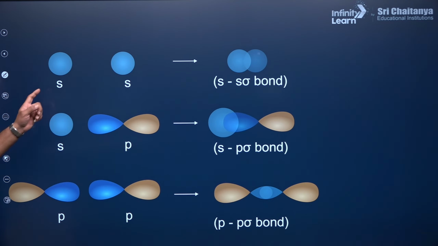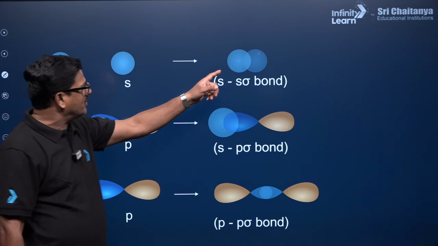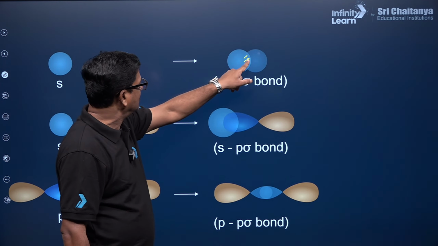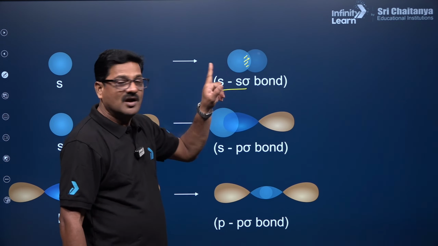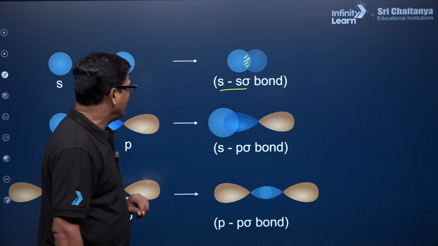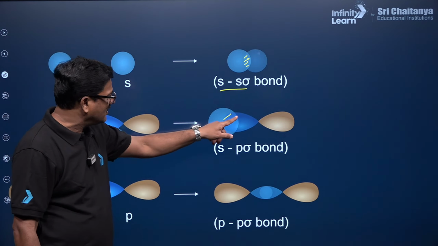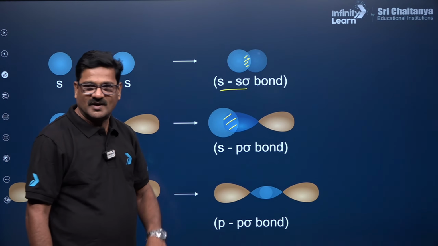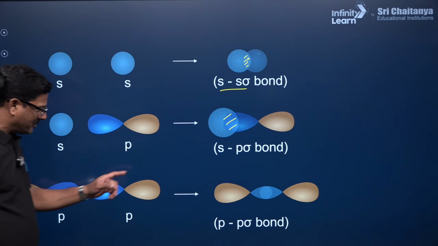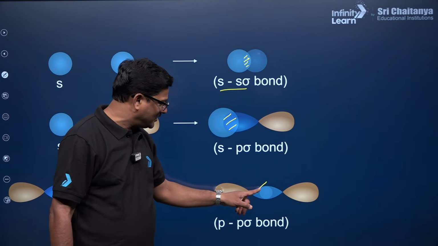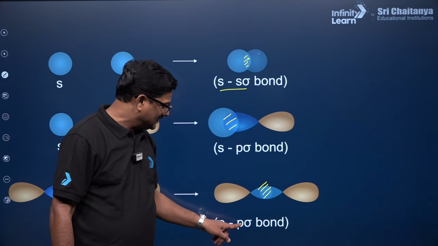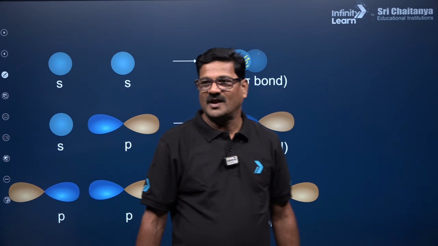And you can see the s orbital is going to form a sigma bond. Here it is called sigma ss overlapping. The s orbital and p orbital give sigma sp overlapping. And the p orbital and p orbital give sigma pp overlapping. This is a sigma bond.